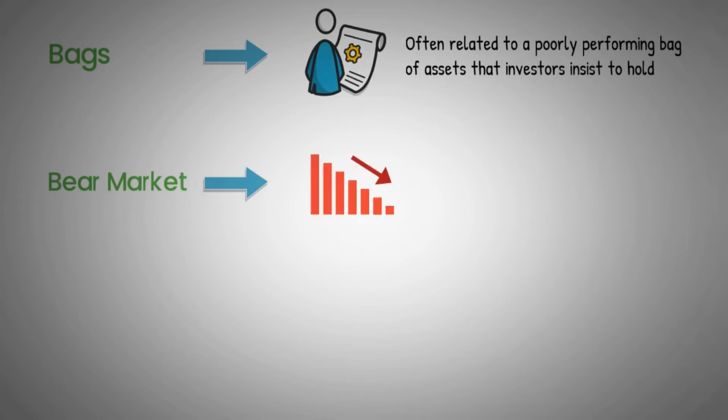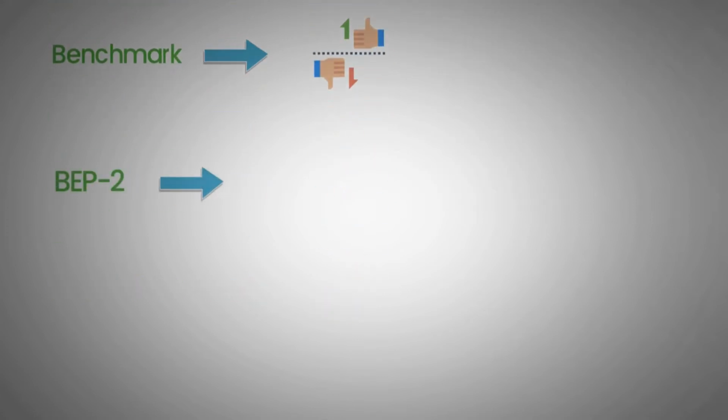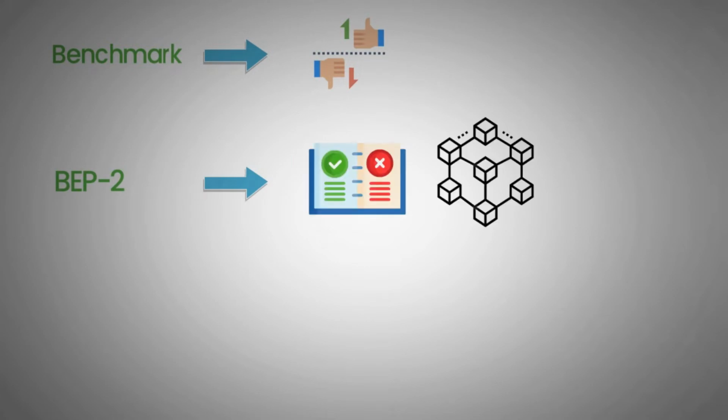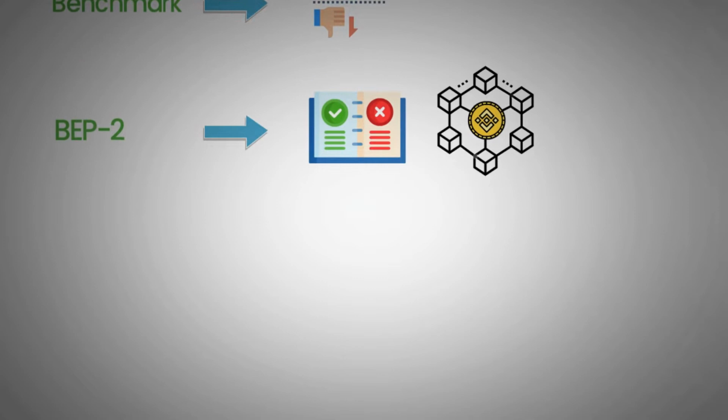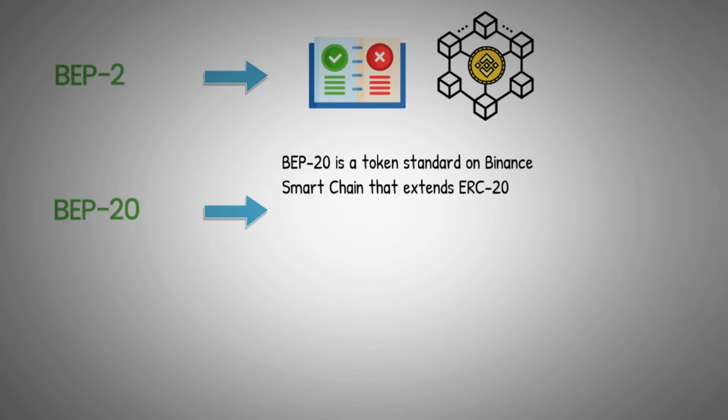It's widely used not only in the cryptocurrency space but also in the traditional markets. Benchmark. A measurement standard which can be used to gauge the performance of a particular asset or investment portfolio. BEP2. A technical standard that defines a set of rules for the issuance and management of tokens in the Binance Chain ecosystem. BEP20. BEP20 is a token standard on Binance Smart Chain that extends ERC20, the most common Ethereum token